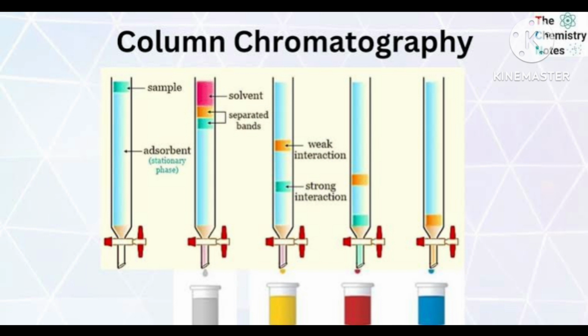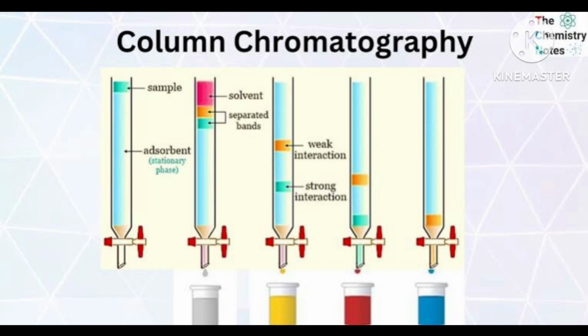What will be its volume? That you have to tell. 5.6 gram is remaining. Obviously when you are heating calcium carbonate, it will give carbon dioxide. Correct? Then 5.6 gram is the remaining residue.